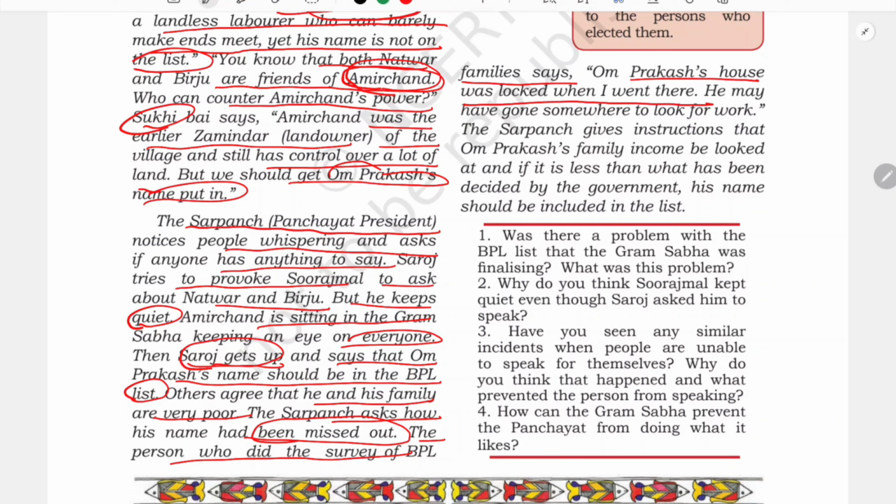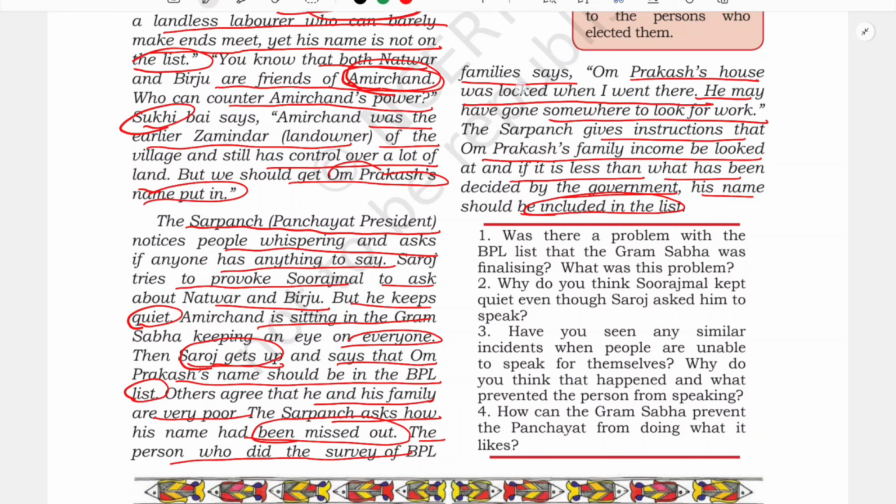So they are giving an excuse, okay, like we went but his home was locked, he may have gone somewhere to look for work. The Sarpanch gave instruction that Om Prakash's family income be looked at, and if it is less than what has been decided by the government, his name should be included in the list. So the Sarpanch ordered the persons entitled to prepare the list to see Om Prakash's income, and if it is less than what the government has suggested, then his name should be included. So in that way, a fair decision was taken.